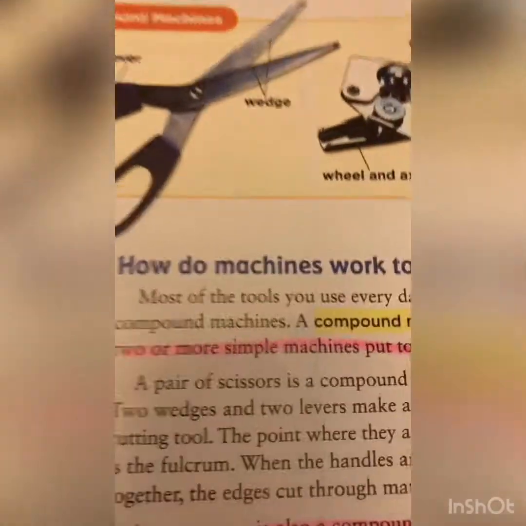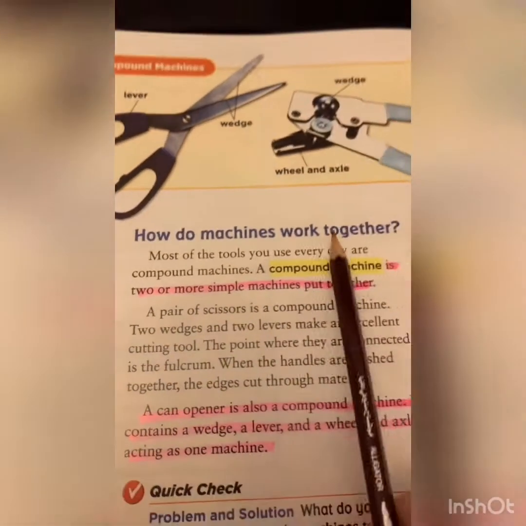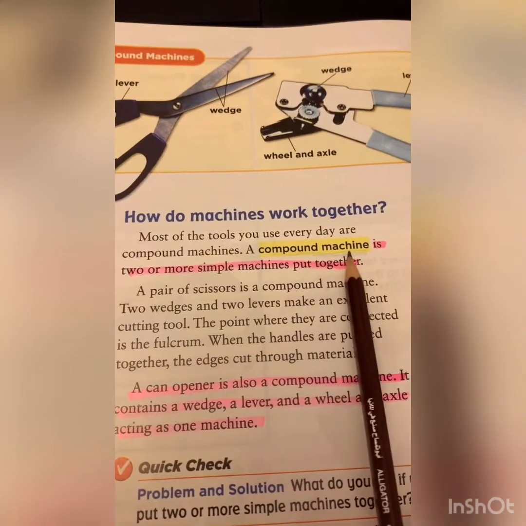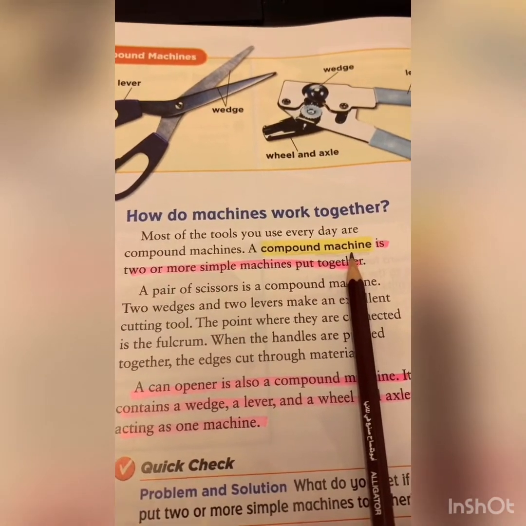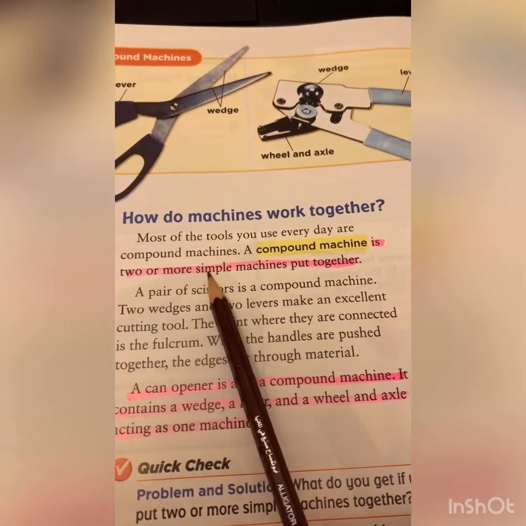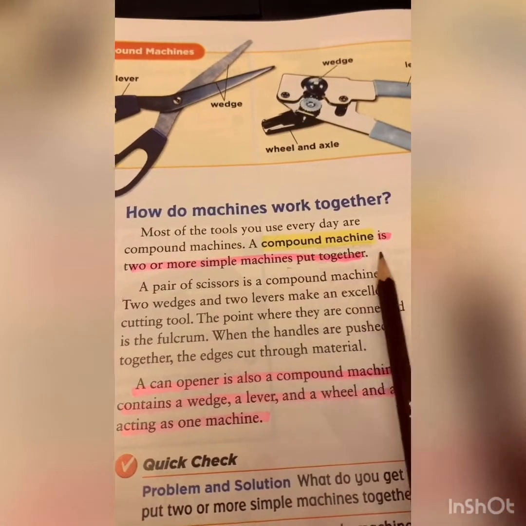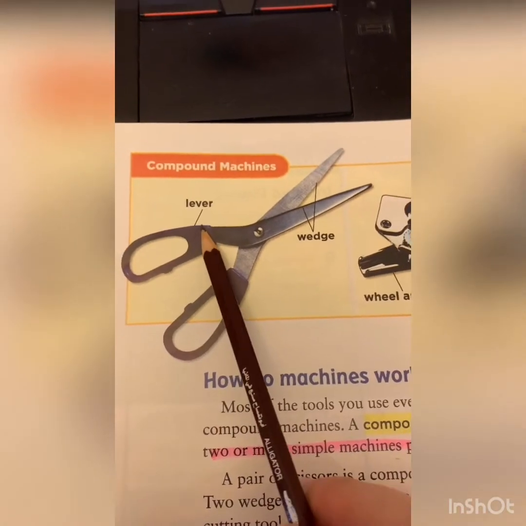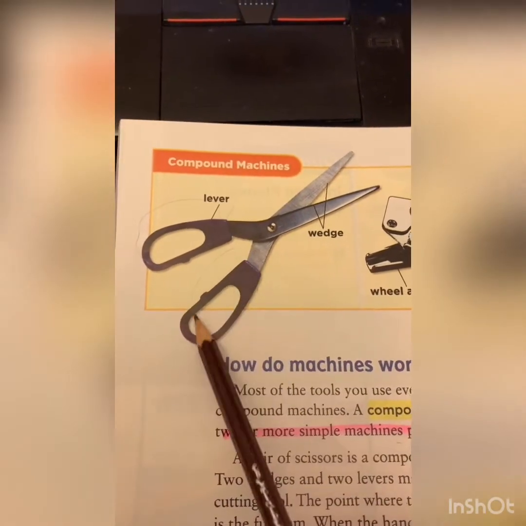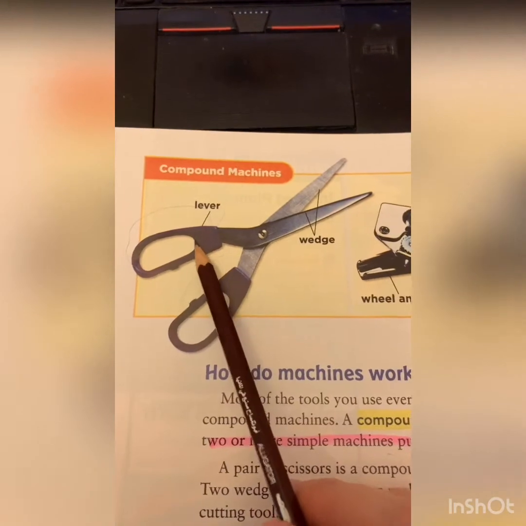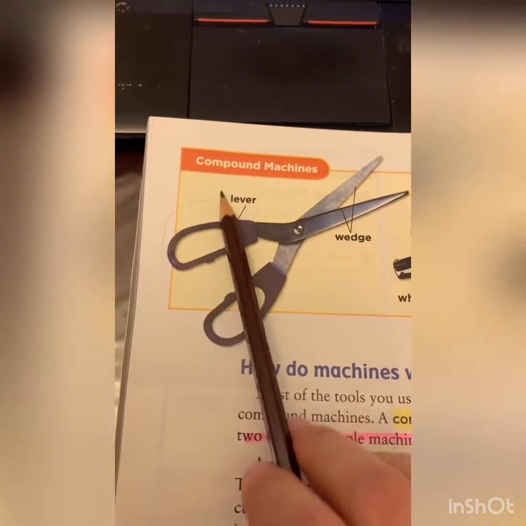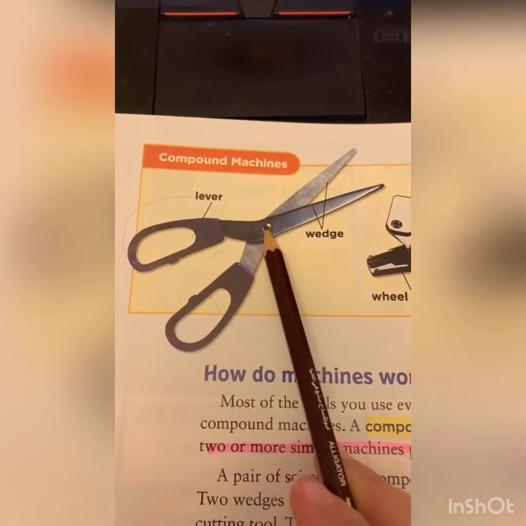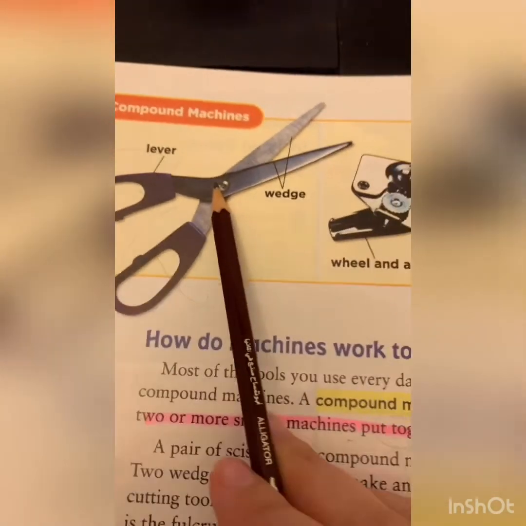Let's go to the last page now, which is 470, and I'm going to talk about compound machines. Compound machines are when 2 or more simple machines are put together. Take a look here at the scissors. Where you put your fingers inside, it's like the lever, because one goes up and the other goes down, with a fixed center called the fulcrum.